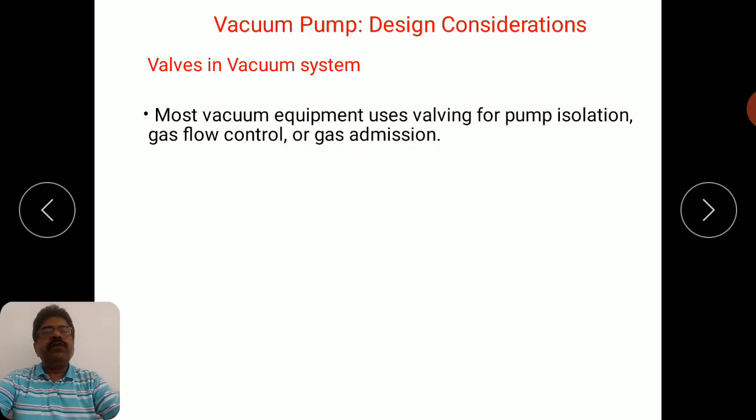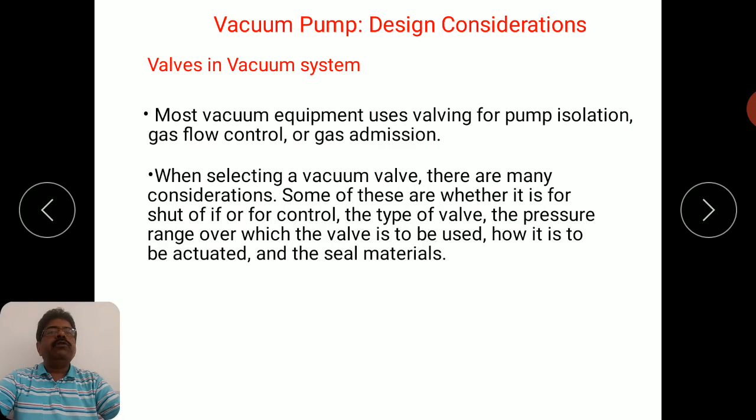So the choice of valves is also a very important aspect while designing a vacuum system. When you select a vacuum valve, there are many considerations. For example, whether it is for shut off or for control, then the type of valve, the pressure range over which the valve is to be used, how it is to be actuated, and the seal material. Backstreaming or leakages through valves is also a kind of problem. So seal materials that are used, how it can be actuated, what type of valve you are selecting.